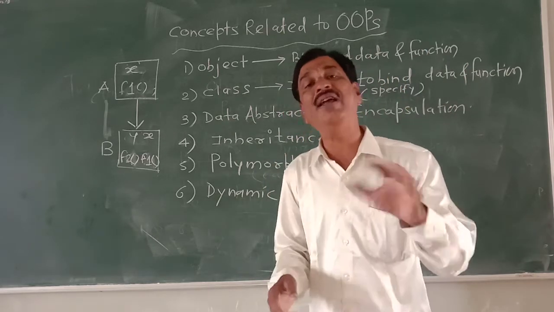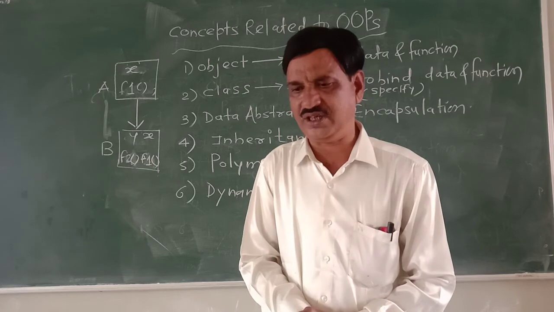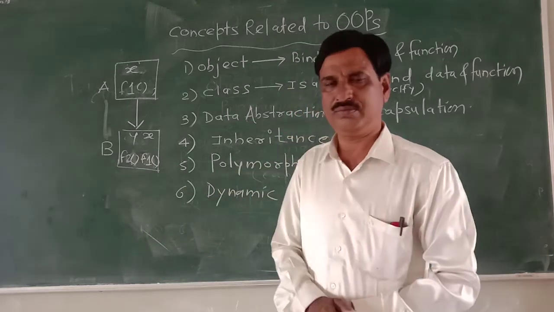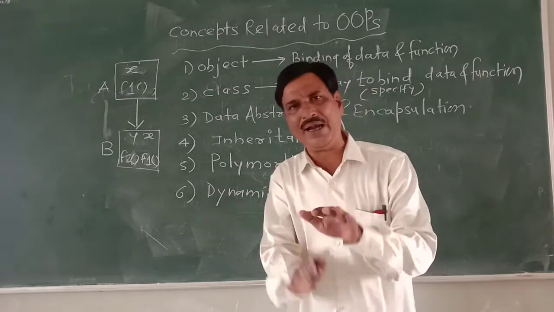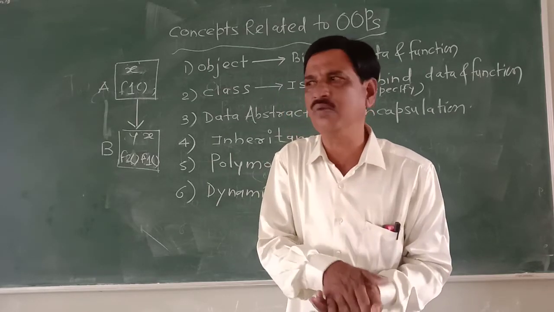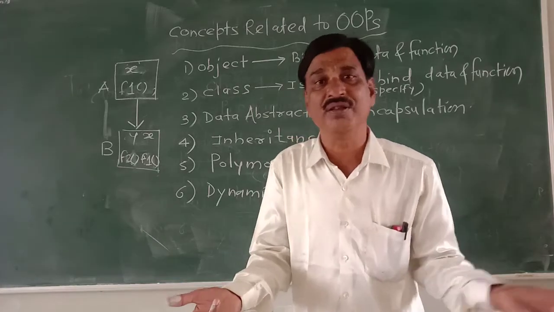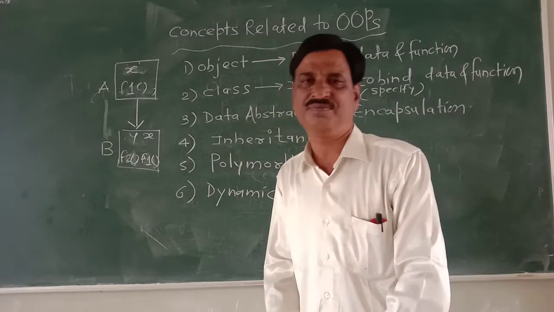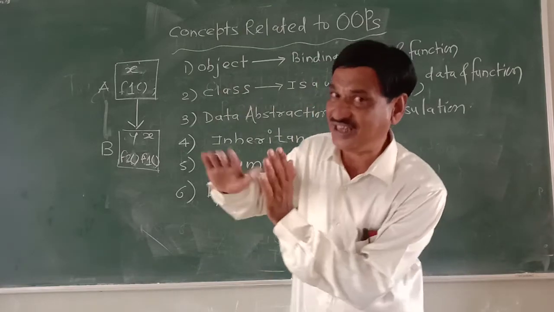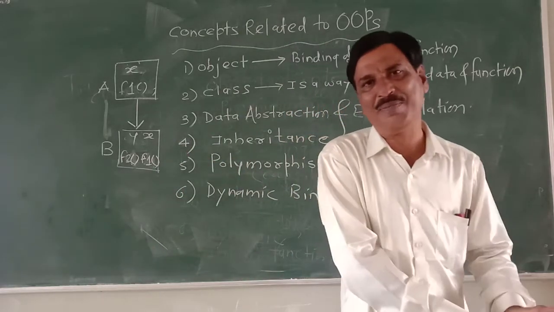The dynamic binding term is also known as late binding. If dynamic binding is late binding, then we have to study what is early. That is early binding. In other words, static binding and dynamic binding.